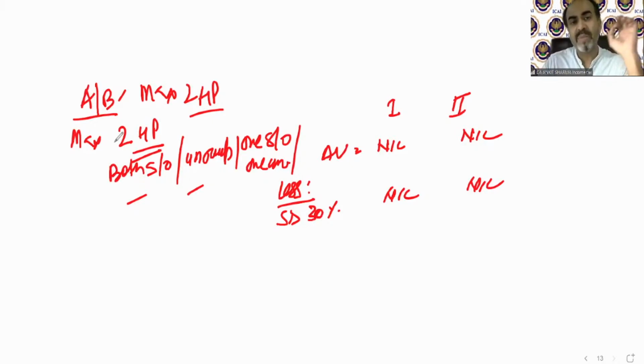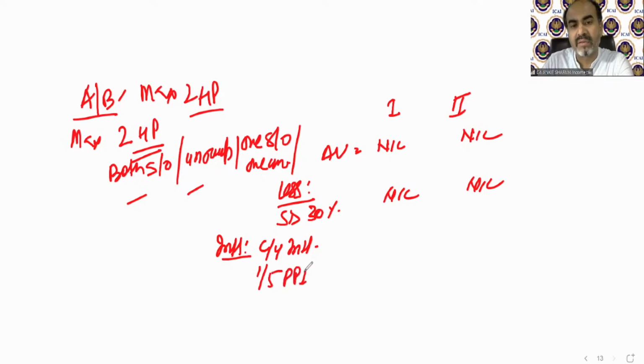So case A and B just say that if you have a maximum of 2 house properties, and both are self-occupied, both are unoccupied, or a mix of one self-occupied and one unoccupied, then how will we solve it? The annual value is nil, and we calculate interest only. That is the current year interest and 1/5 of PPI.